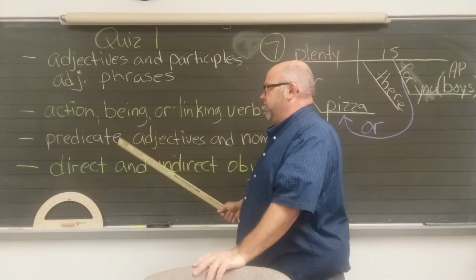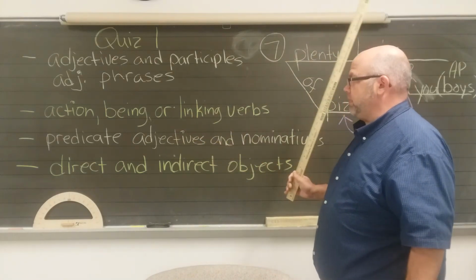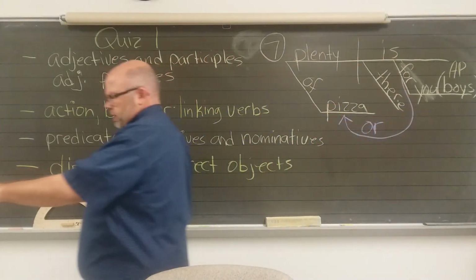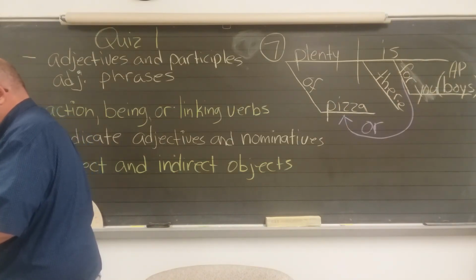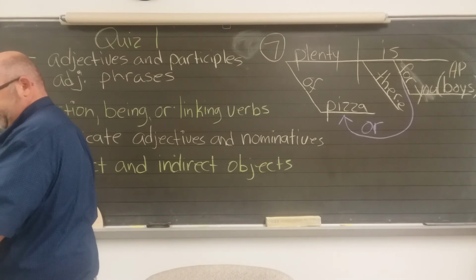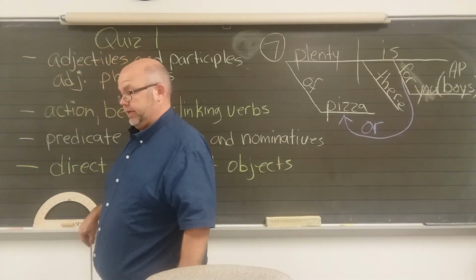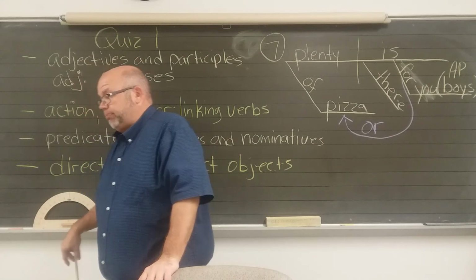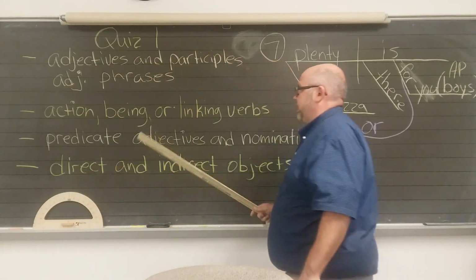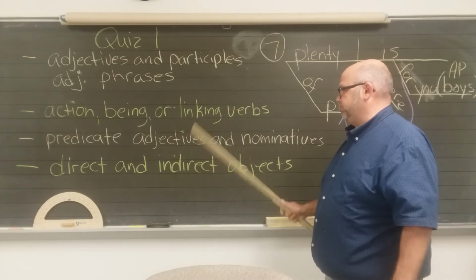There will be a section like you did in this assignment where you underline the verbs or verb phrases, you write whether they're action, being, or linking, and then you go back and you label the predicate adjectives, predicate nominatives, and circle direct objects and put indirect objects in parentheses.